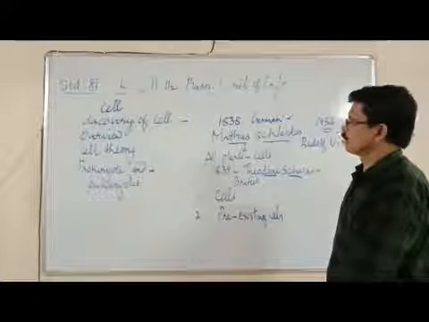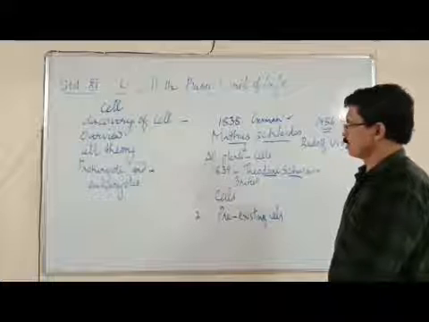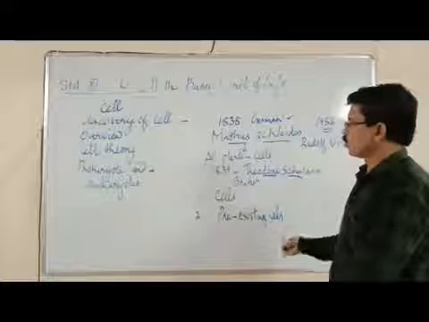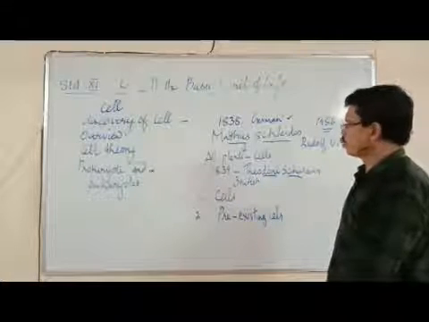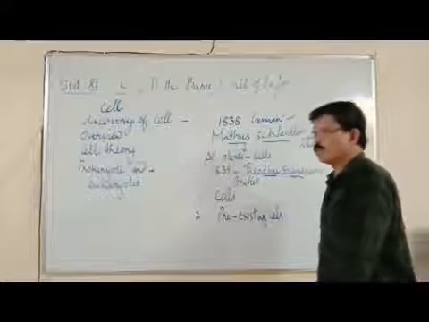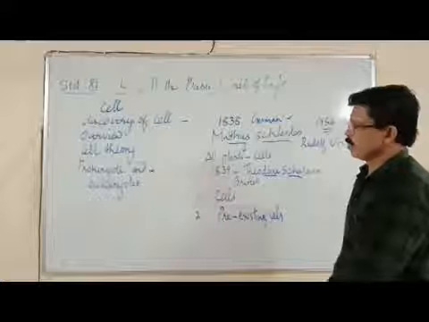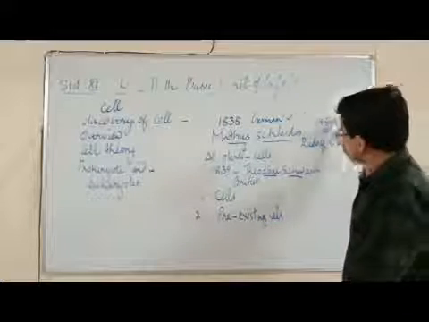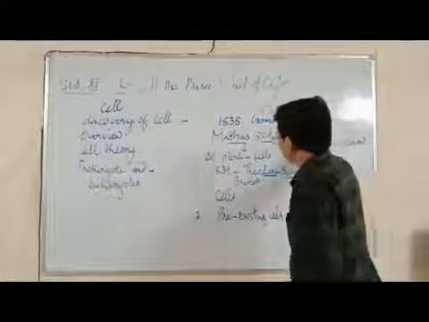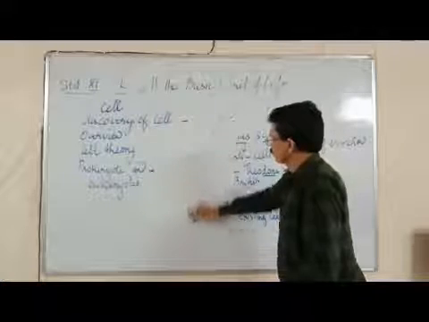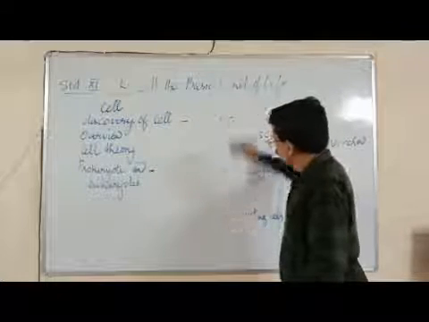Until now we have studied the definition of cell and who discovered cell, what is an overview of the cell, and what are the two aspects of cell theory, who introduced cell theory and when. Now we are coming to the next part of the chapter, prokaryotic and eukaryotic cells.